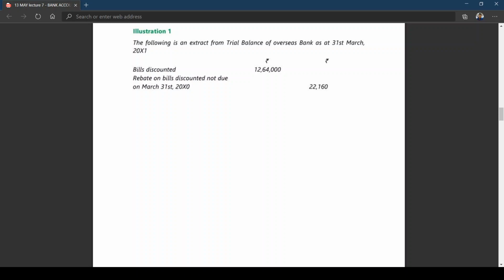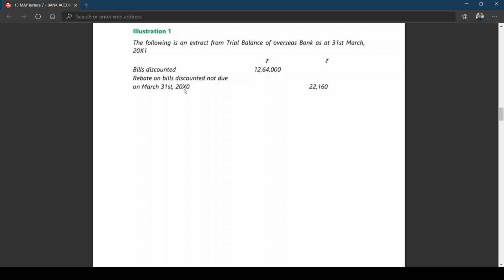Rebate on this discounted, not due on 31st March. That is, in simple words, this is nothing but previous year unexpired, because you can see 31st March 10 is previous year and 31st March 11 is current year. This is 31st March 2010, meaning previous year closing balance or current year opening balance. Is this clear?